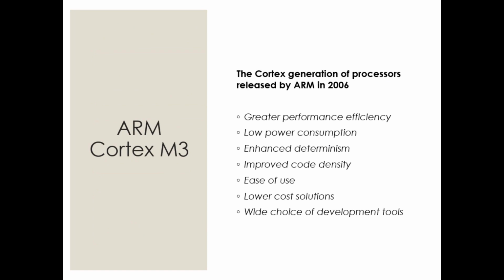Now this is the right time to discuss some of the features of the Advanced RISC Machine Cortex M profile version 3. The Cortex generation of processors was released by ARM in 2006. As I told you, Thumb2 technology was introduced in 2003, and thereby they came up with the Cortex versions of Advanced RISC Machines. The third version, that is M3, was available commercially in 2006.